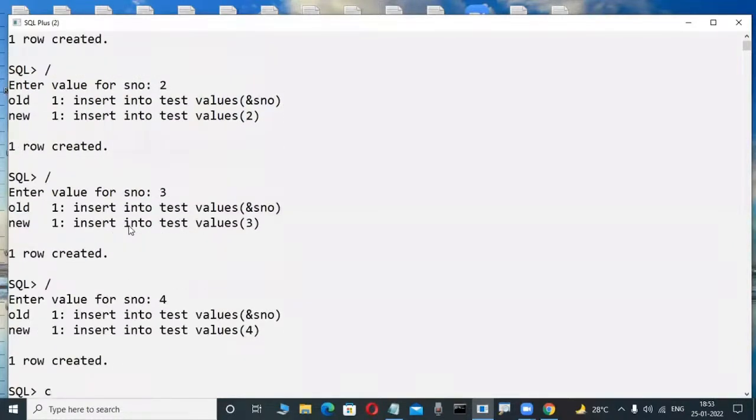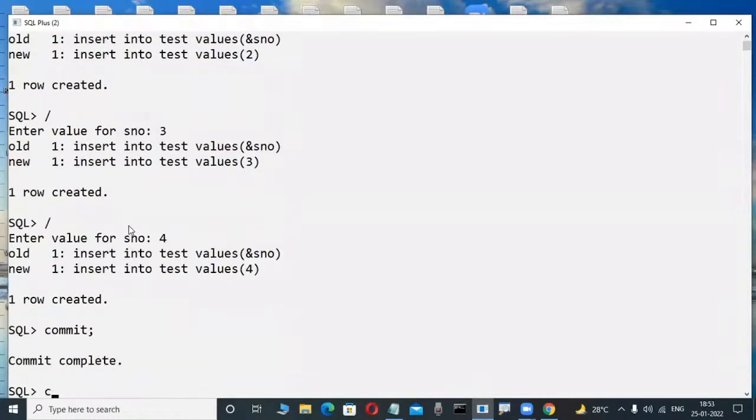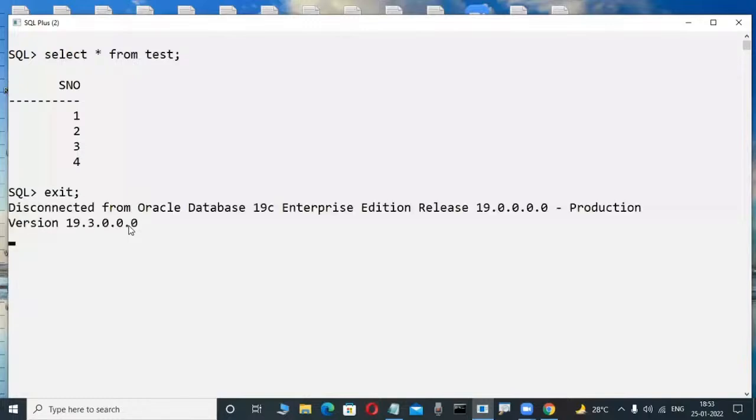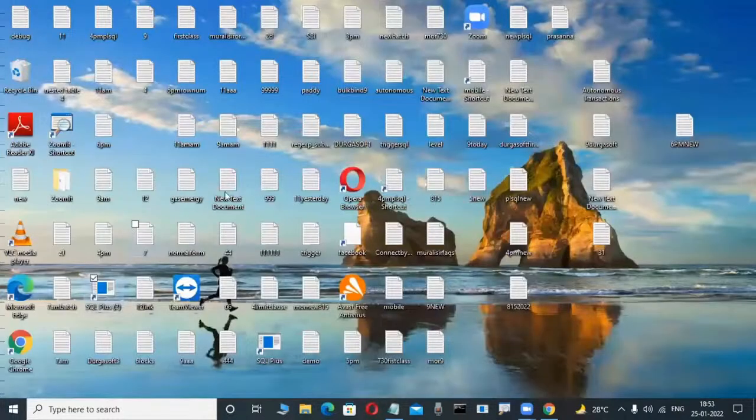Okay, fine. I'm committing the transaction. Now this table, whatever table is there, observe here, test is a table. For example, the test table, where is it available? In a hard disk only. I'm ending that. Yes, observe here. In a hard disk only, for example, presently my test table is available in the disk only.